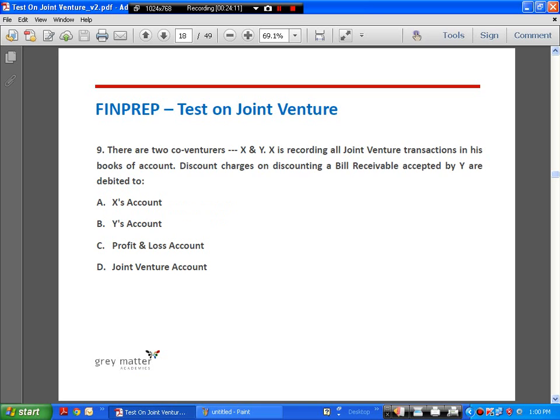Next, there are two co-venturers, X and Y. X is recording all joint venture transactions in his books of accounts. Discount charges on discounting a bill receivable accepted by Y will be debited to.